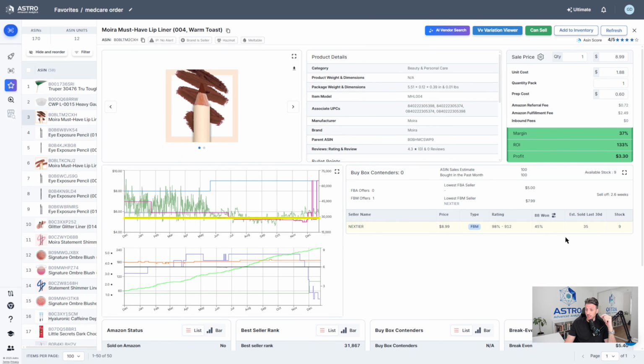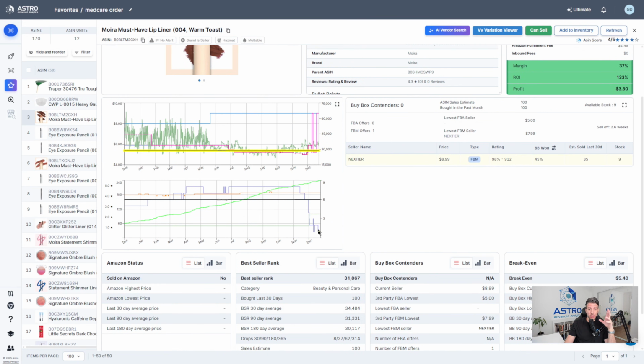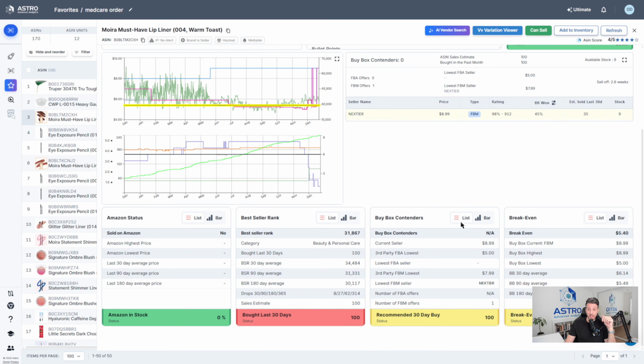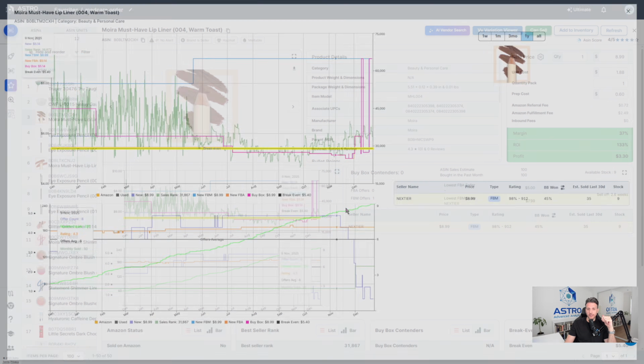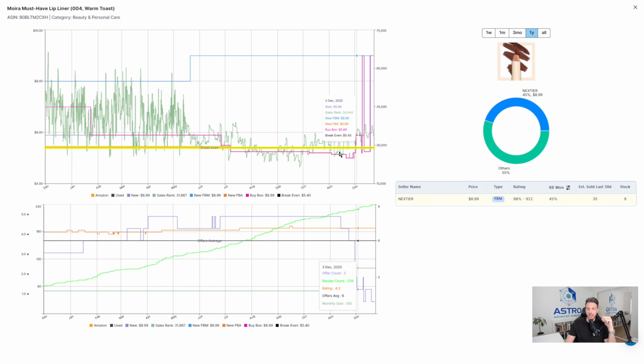And we can see that there is one seller at the moment. They've sold 35 in the last 9 days. Who knows how many the other sellers have sold in the last 30 days. It sells roughly 100 units per month. So it's a quite profitable product. On a product like this, I like to buy quite a few. There's no sellers. The profit is actually very high at the moment, but historically it hasn't been very high. So I'm looking at the historic profit right there, and it's not looking that good. It's been selling for like $5 or so.